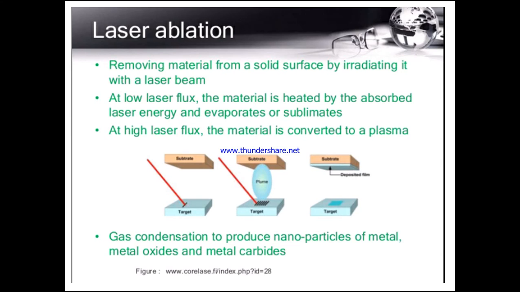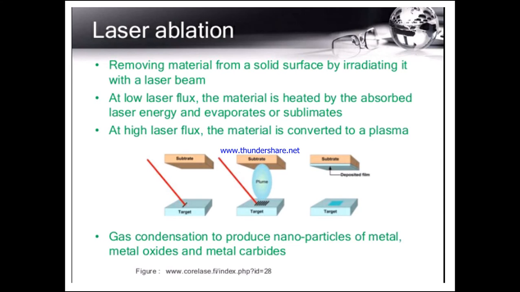So gas condensation to produce. After the evaporation, after the vaporization, when the metal converts to vapor form, the vapor form of the metal has to be condensed. It has to be cooled. So gas condensation: by the carrier gas, by the inert gases, we are going to condense. So gas condensation takes place here. By the carrier gas, the condensation is made.